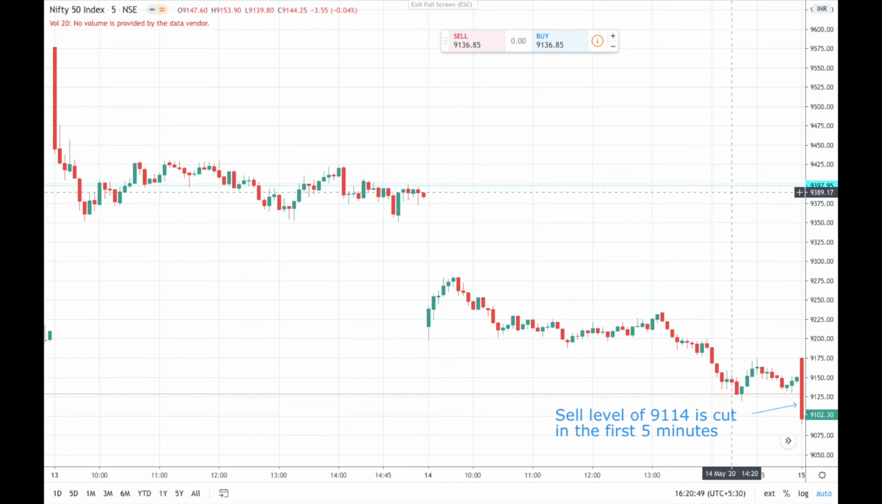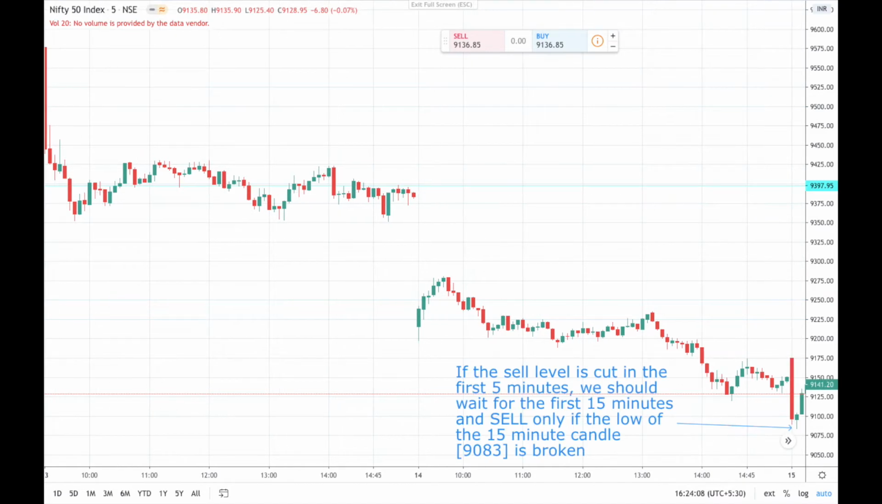Now this is the 5-minute chart of the Nifty 50 index. Nifty opened at around 9180 and in the first 5 minutes itself it cut our sell level of 9114. Now we know the rule. If the sell level is cut in the first 5 minutes of Nifty opening, we should not enter the trade. We should wait for the first 15 minutes to complete and we will take a trade if the low of the 15-minute candle is broken downwards.